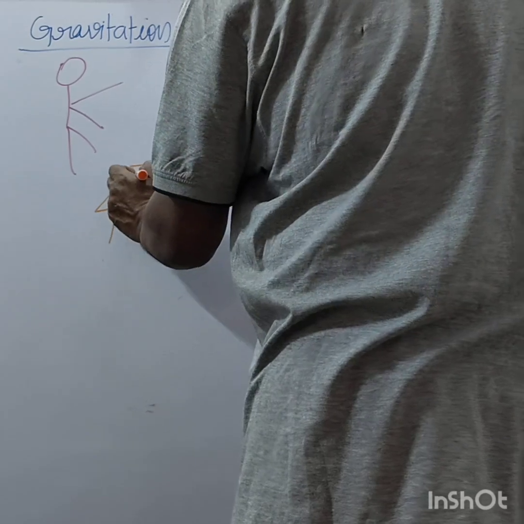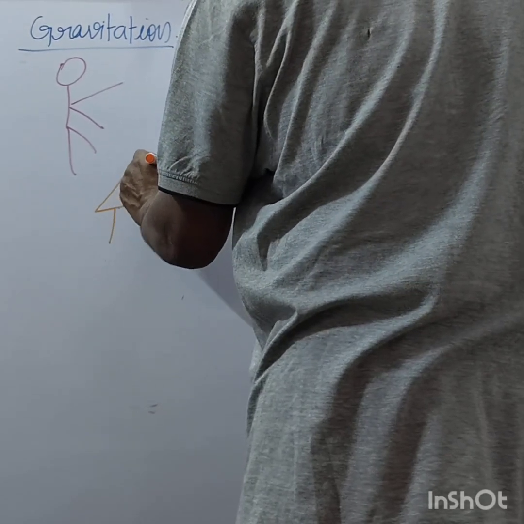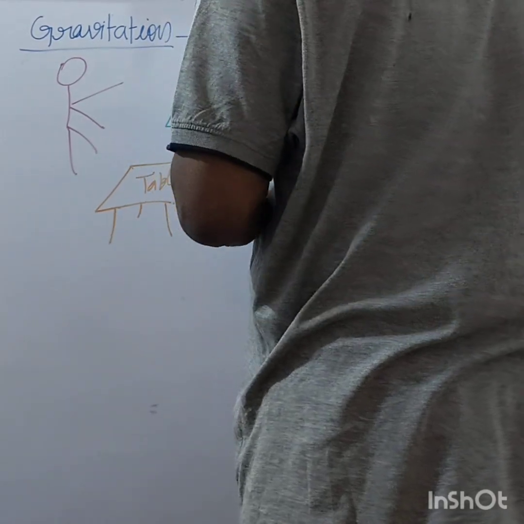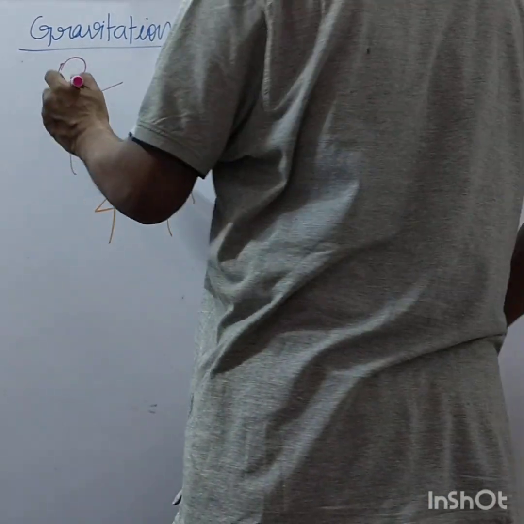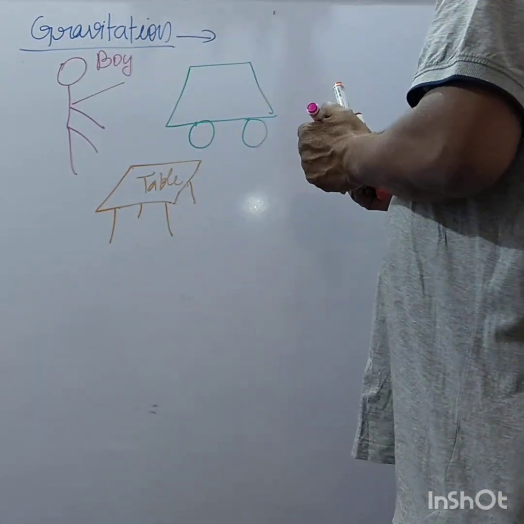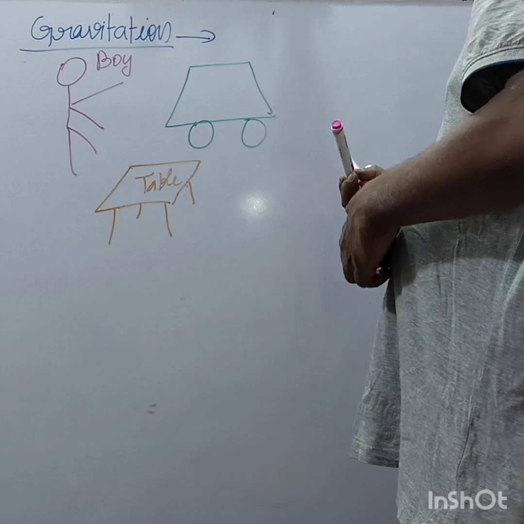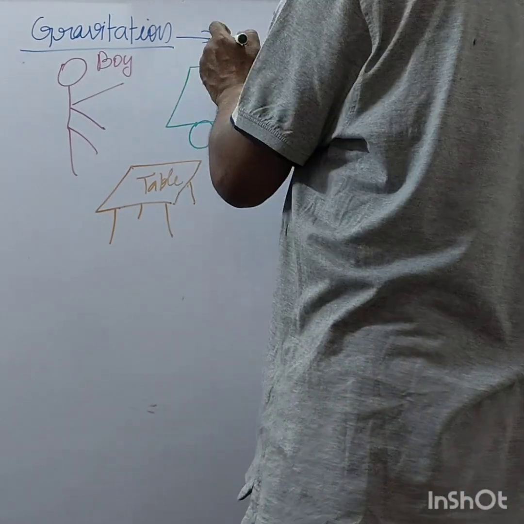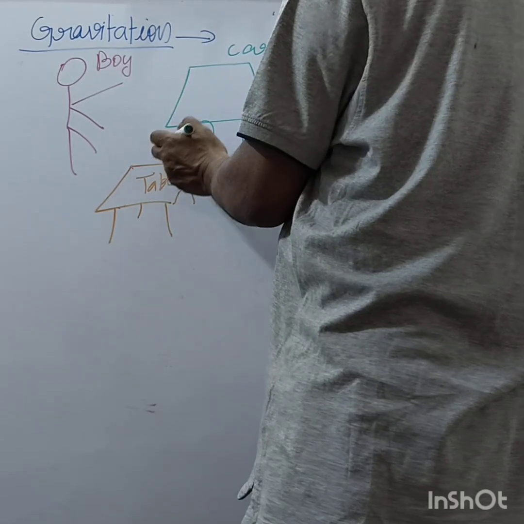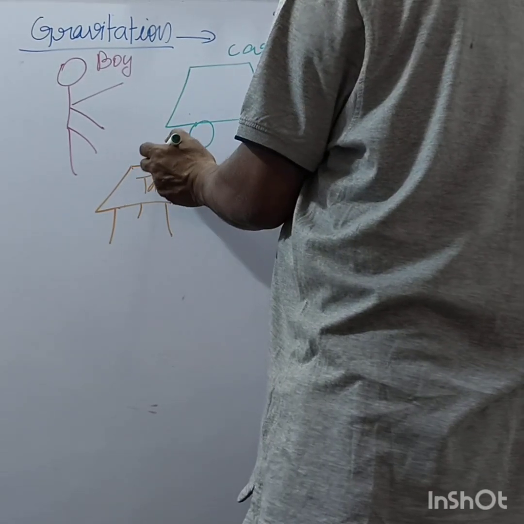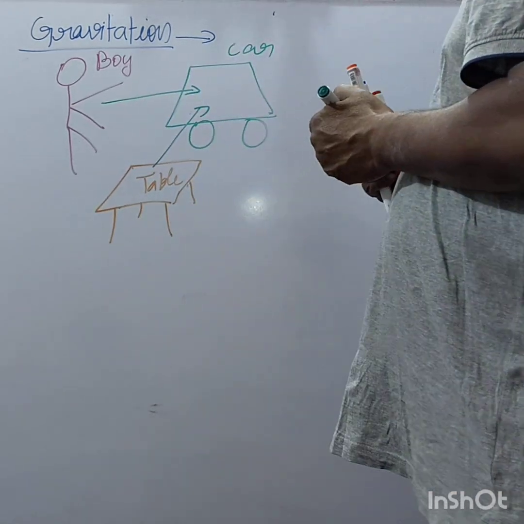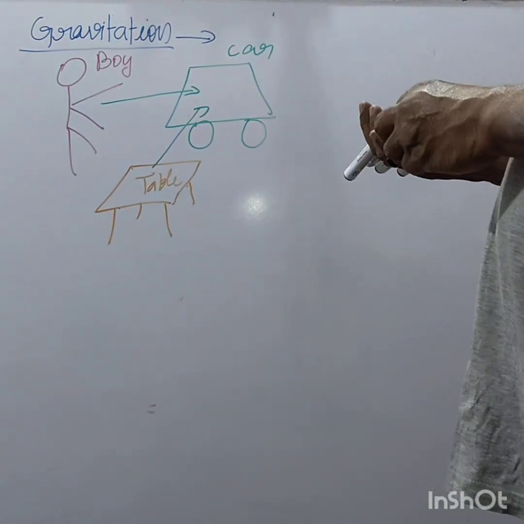So this is a table, this is a boy, and this is we have a car. The car is attracting it towards itself, and this is attracting towards itself, right?